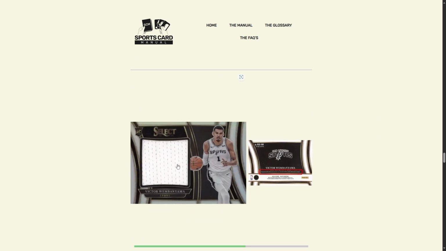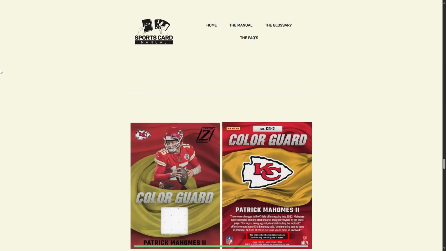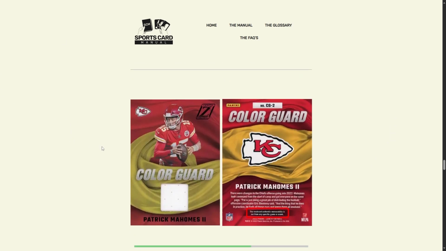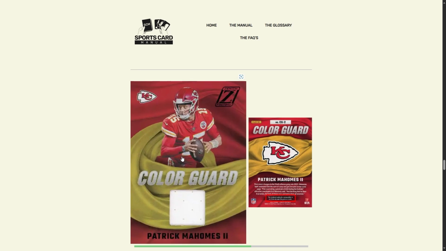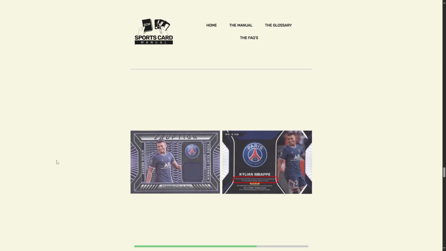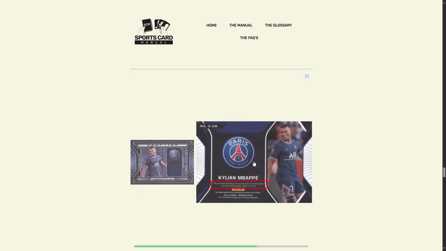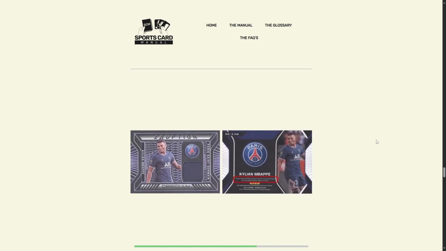Here's a non-associated jersey patch relic card of Victor Wembanyama from the 2023-24 Panini Select basketball set. Here's a non-associated jersey patch relic card of Patrick Mahomes from the 2022 Panini Zenith football set. And here's a non-associated jersey patch relic card of Kylian Mbappé from the 2021-22 Panini Obsidian soccer set.